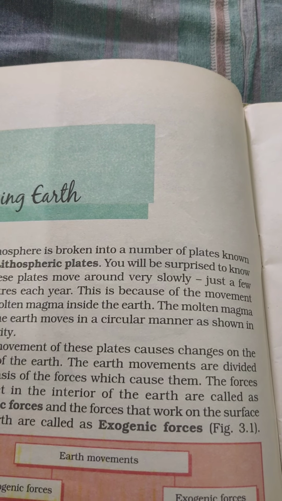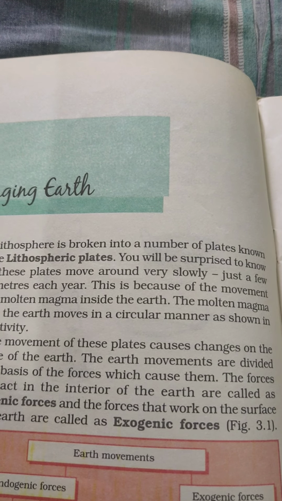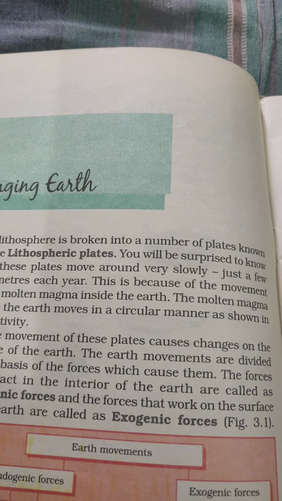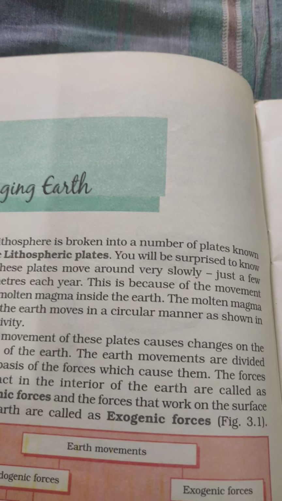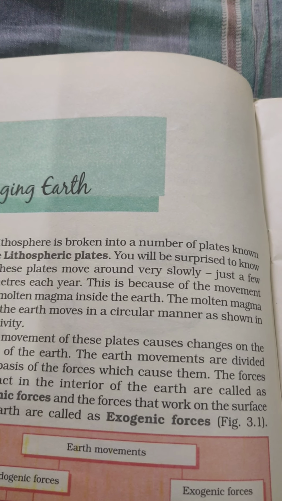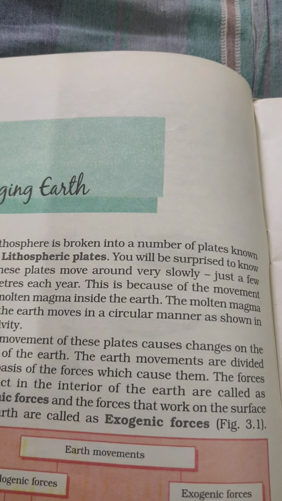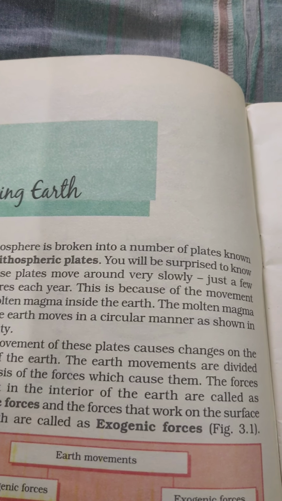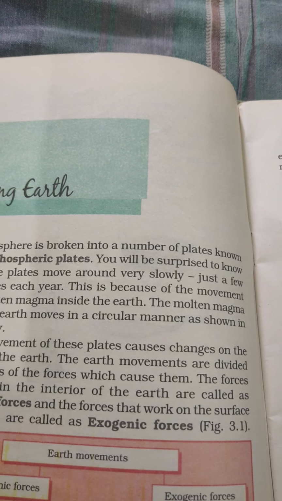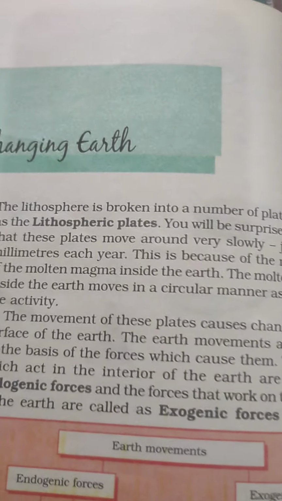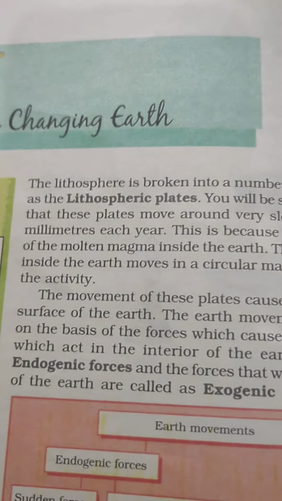And they are in a state of constant motion, because the matter present in the mantle is in molten state and continuous motion takes place in it. Due to this great heat, the upper crust or the lithospheric plates found on it are also in continuous motion. These movements take place mainly due to the heat generated within the interior of the earth. Got it? This is the background, what lithospheric plates are and how they are moving.